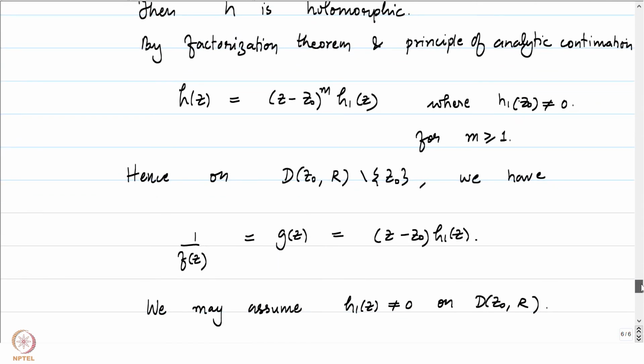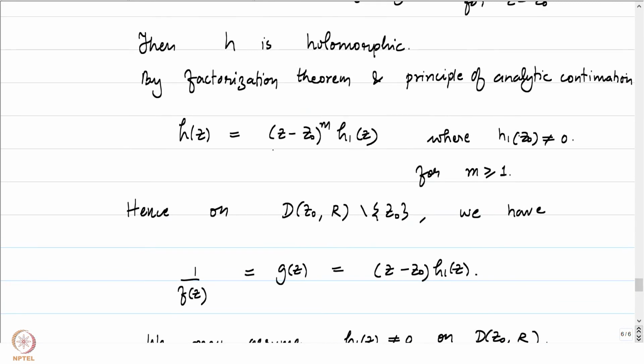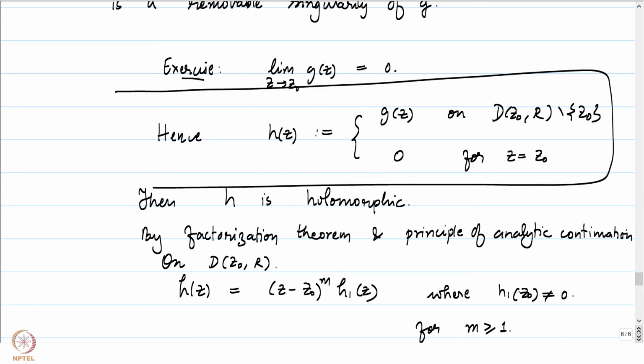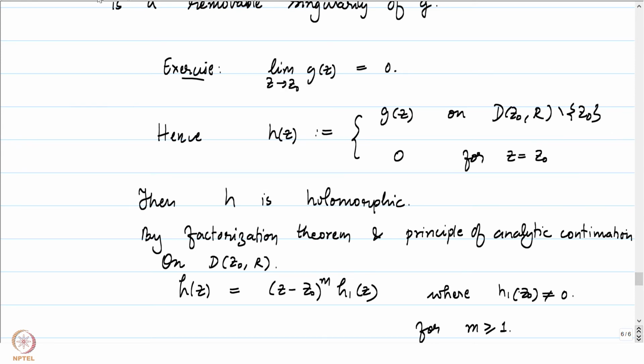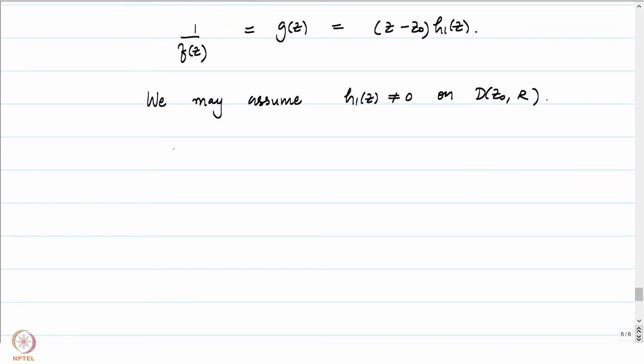Remember that h1 is defined on D(z0, R), right, because h is defined everywhere on D(z0, R), and therefore we can always assume that h1 does not vanish on D(z0, R). That is good because then we can write f of z to be equal to 1 by, or maybe let me give 1 by h1 some name.